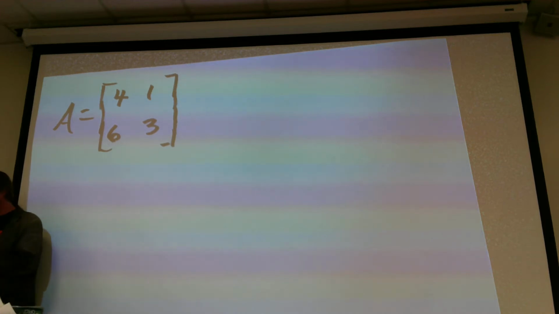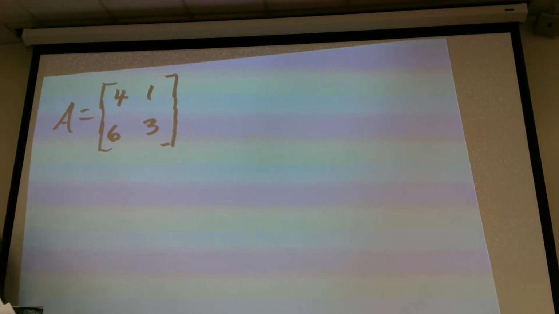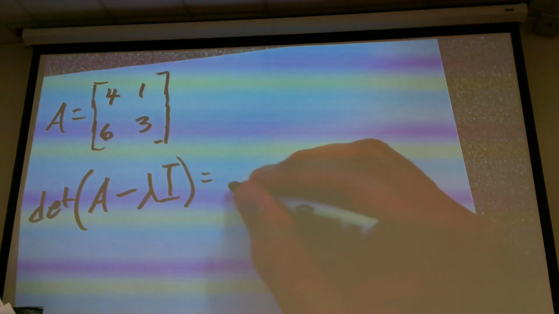So we're going to take the determinant, okay? Now this is going to be A minus lambda I, okay? And that's going to become the determinant.